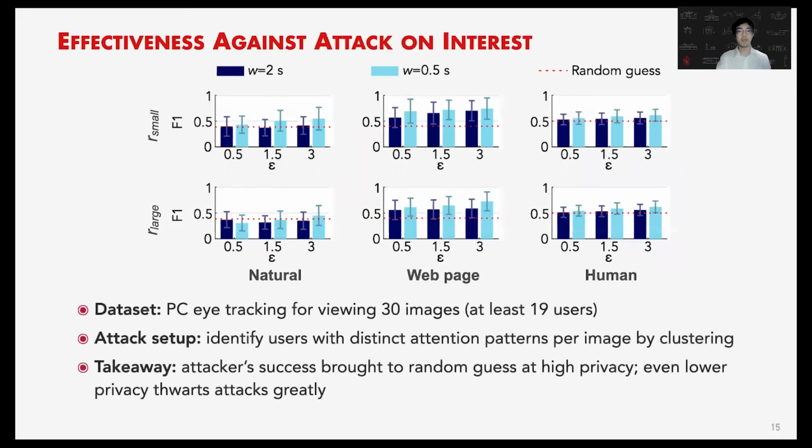Then, how about the effectiveness against spatial temporal feature attacks on user interest and biometrics? First, we construct an attack on user interest using a dataset of PC eye tracking for viewing 30 unique images, each seen by at least 19 users. The goal is to identify the users with distinct attention patterns per image by clustering or outlier detection. The conclusion from here is the attacker's success is brought down to random guess at high privacy settings, and even the low privacy setting hinders the attack greatly.